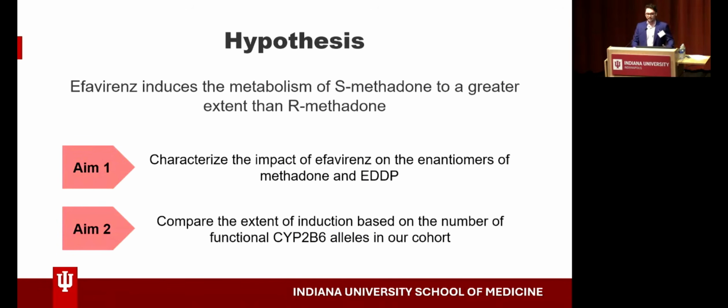The hypothesis we have going into this project is that Efavirenz induces the metabolism of S-methadone to a greater extent than R-methadone. I want to break this hypothesis down into two major aims. Aim 1 was to characterize the impact of Efavirenz on the enantiomers of methadone and EDDP, and the rest of the presentation focuses on aim 1, as there was not enough time to look at aim 2. Aim 2, on the other hand, is to compare the extent of induction based on the number of functional CYP2B6 alleles. So we want to see if different metabolizer statuses were induced differently.